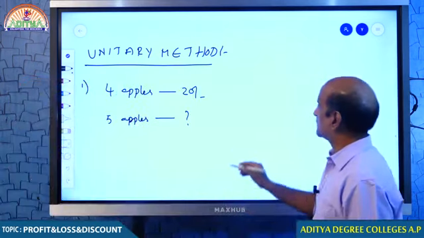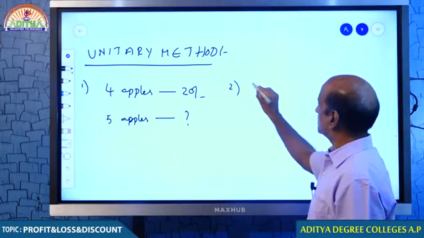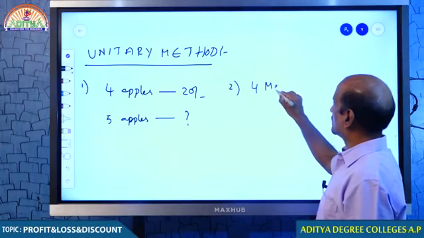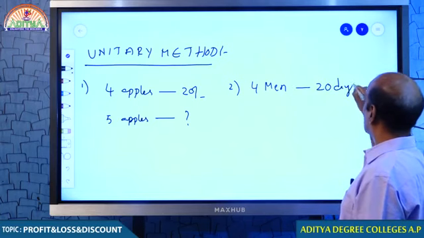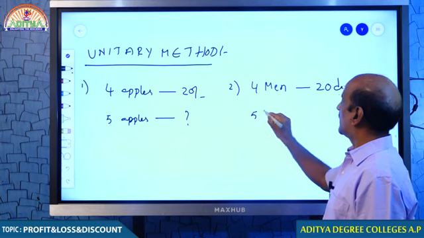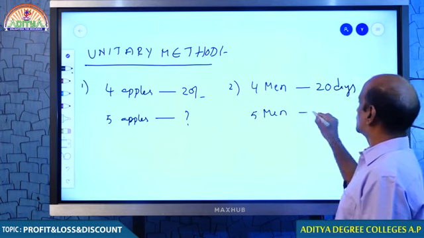Come on, students. One more example, you get more clarity this time. When 4 men can do a work in 20 days, in how many days can 5 men do the same work?